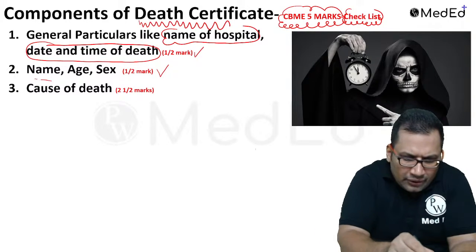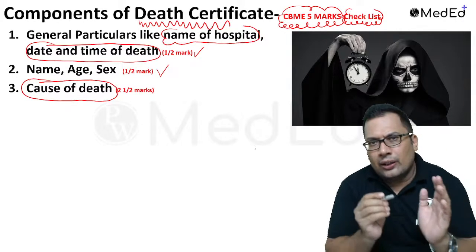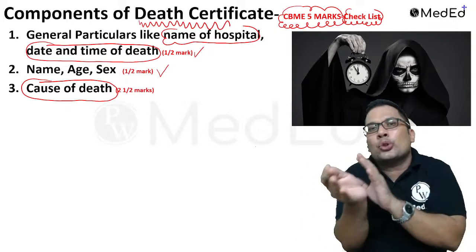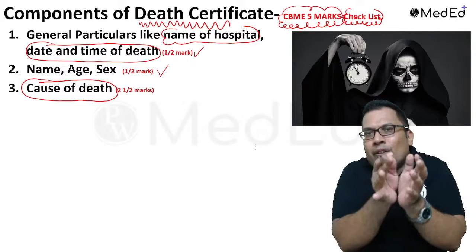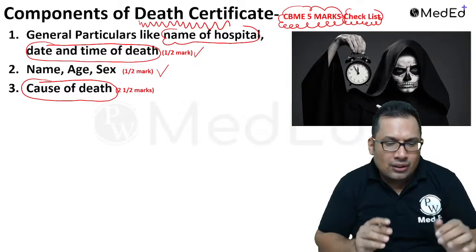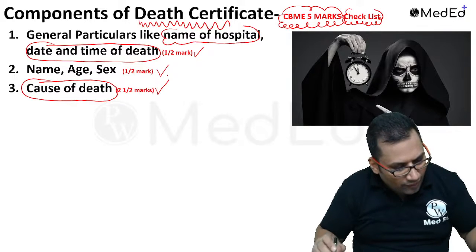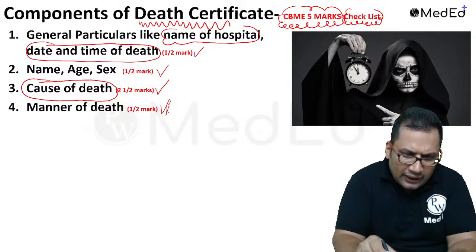Cause of death. Very important is cause of death. Like what is 1A, what is 1B, what is 1C, what is 2. So how to write accurately the sequence of death, that carries around 2.5 marks. Manner of death.